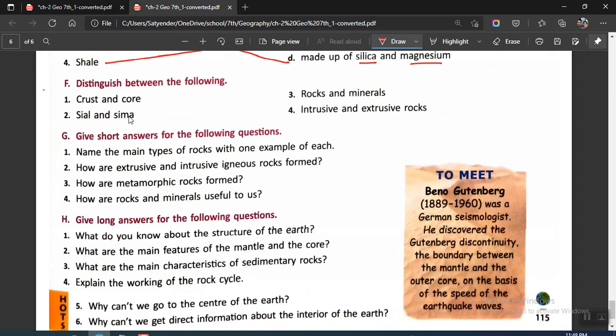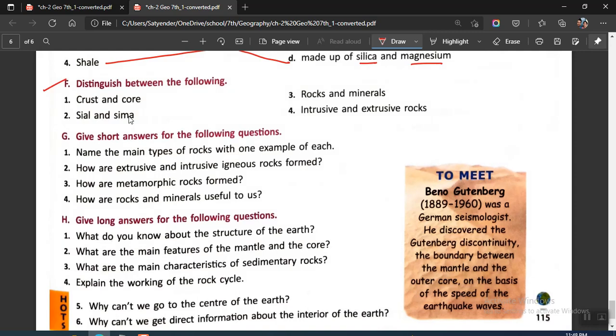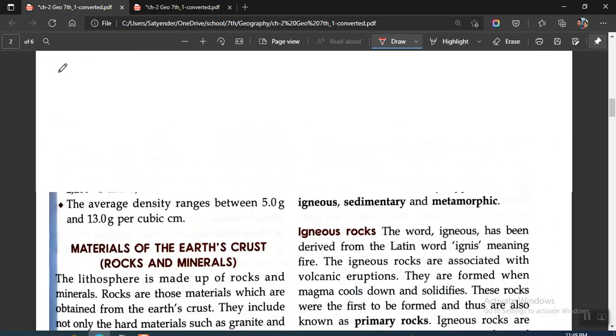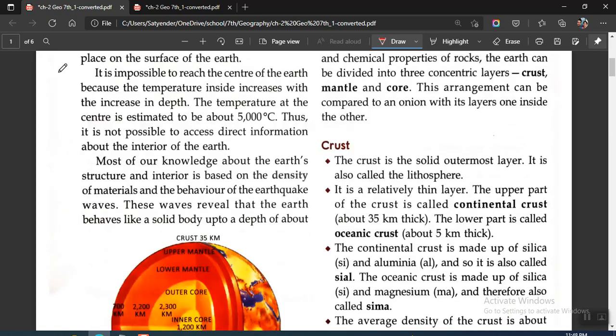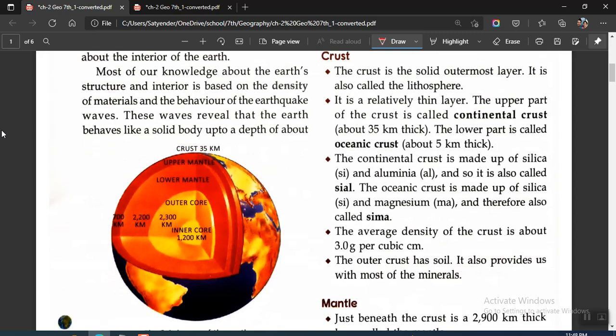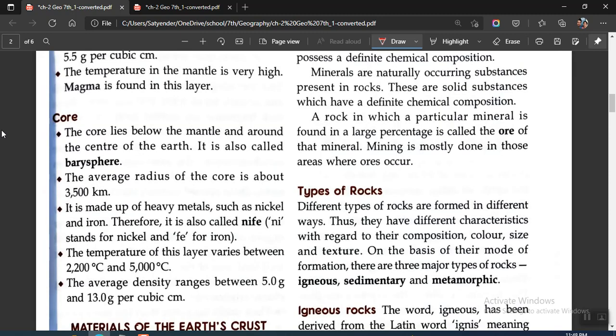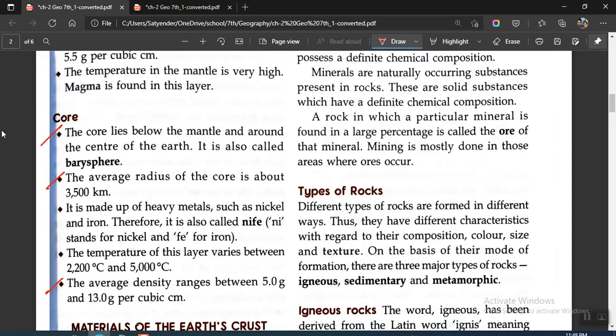Okay, then we have section F, which says distinguish between the following. So first we have crust and core. So first we come to crust part. From crust we will be taking up 3 points. So you'll be writing this point, and then you can write this one and this one. So you'll be writing these 3 points for crust, and then we'll be coming on to core. So for core, you'll be writing this point, and you can write this point. So you'll be writing those 3 points for crust and these 3 points for core.